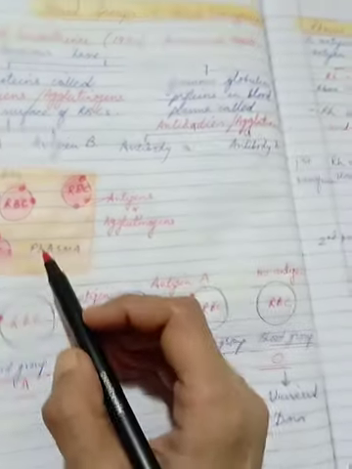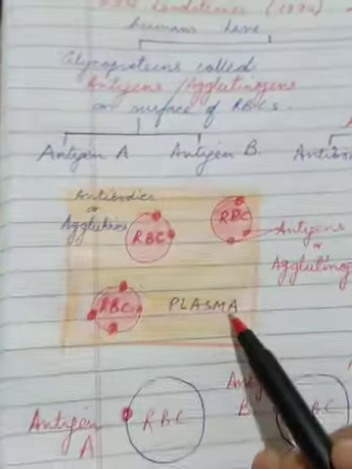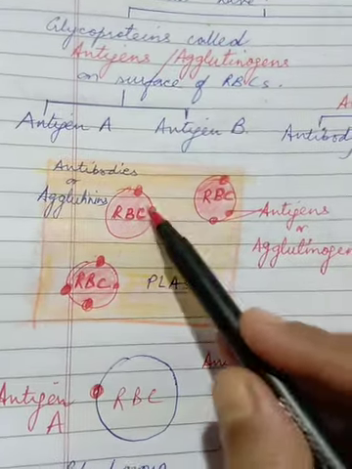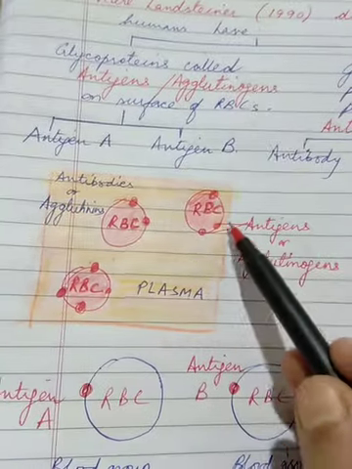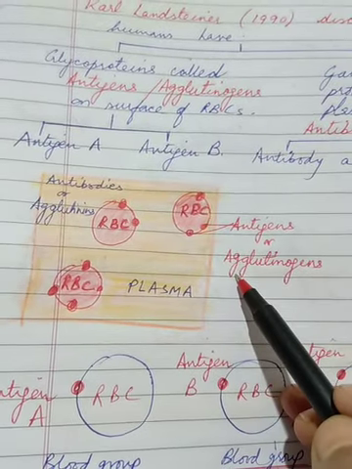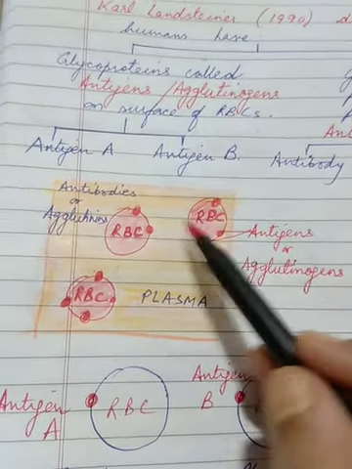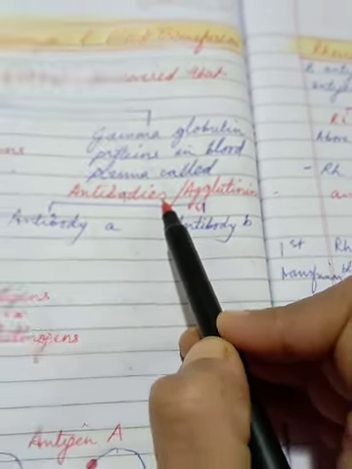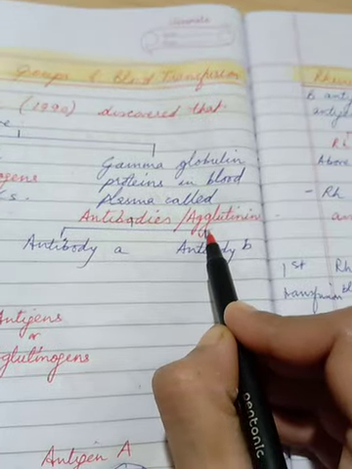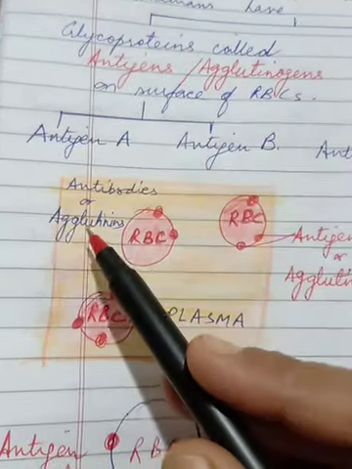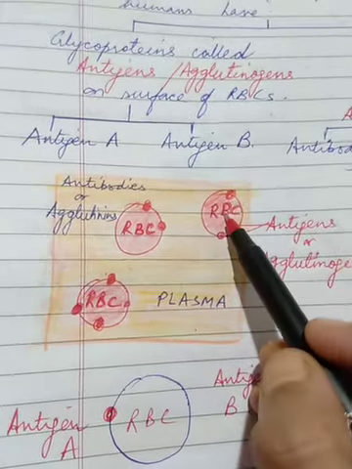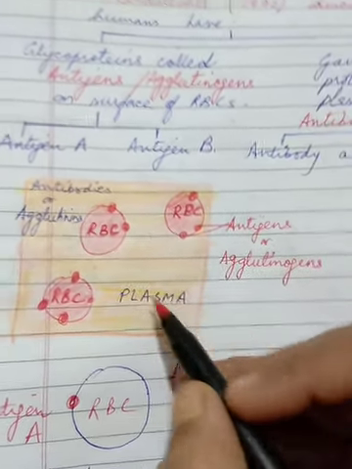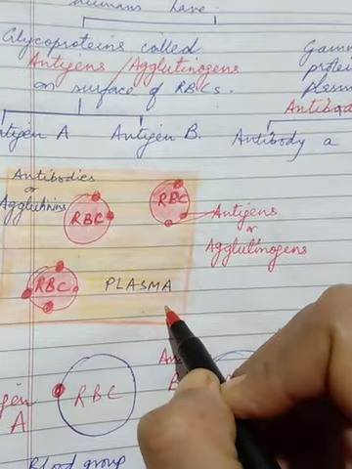Look at this diagram, children. On the surface of RBC is present this portion, antigen. You can see antigens or agglutinogens present on the surface of RBC, whereas this portion, that is antibodies or the agglutinins, they are present here in the plasma. So this should be very clear, children. Antigen present on RBCs and antibodies present in the plasma, the fluid.